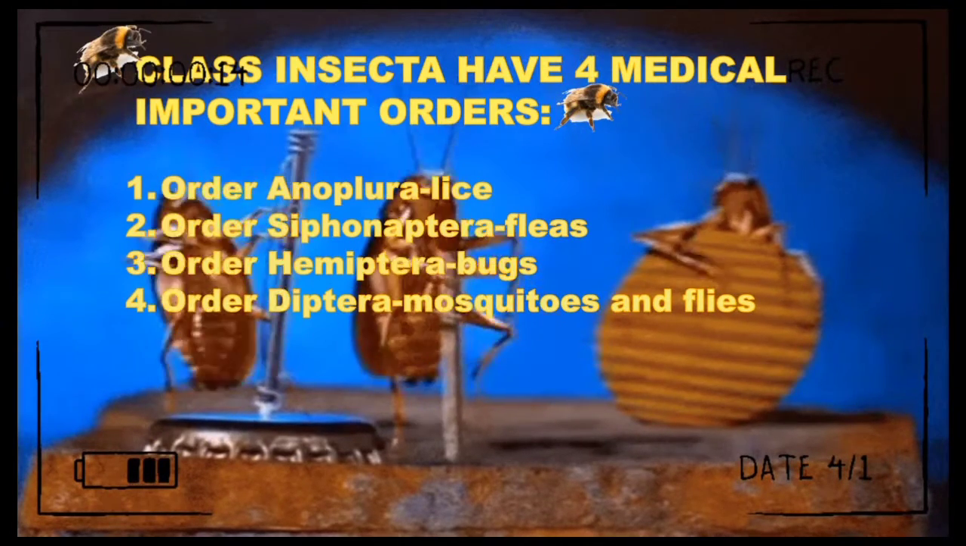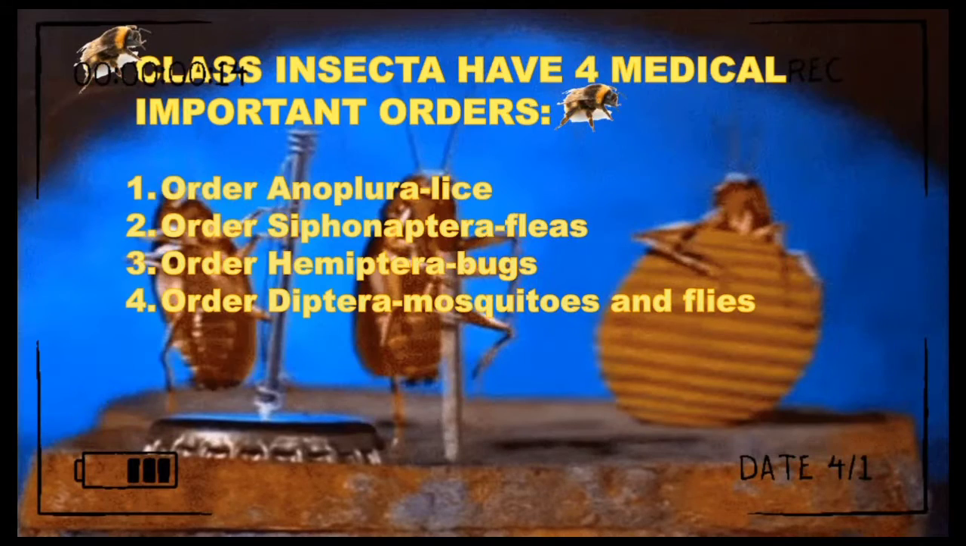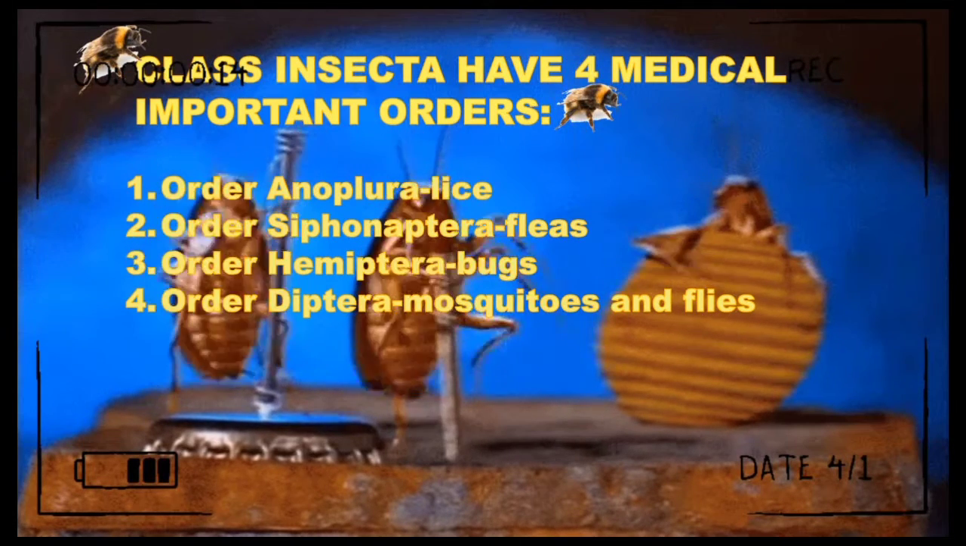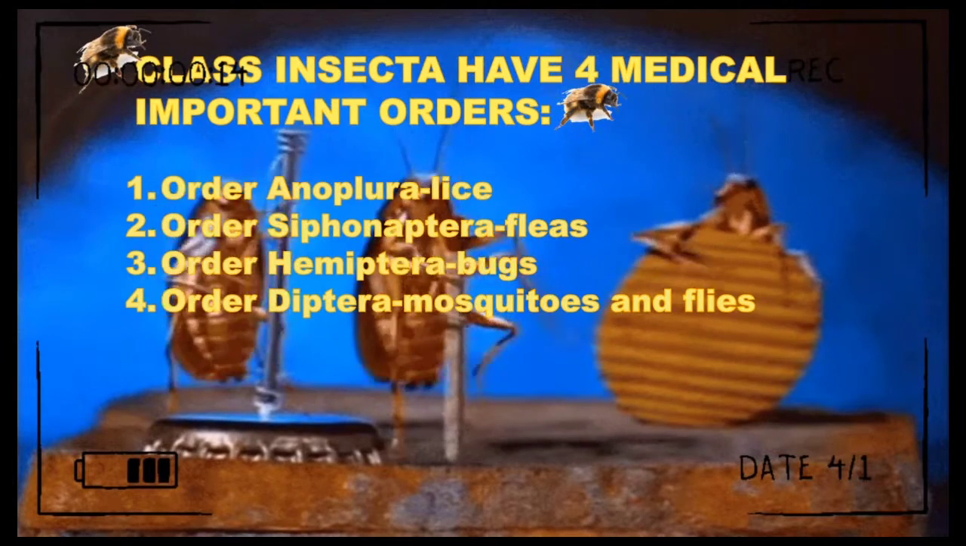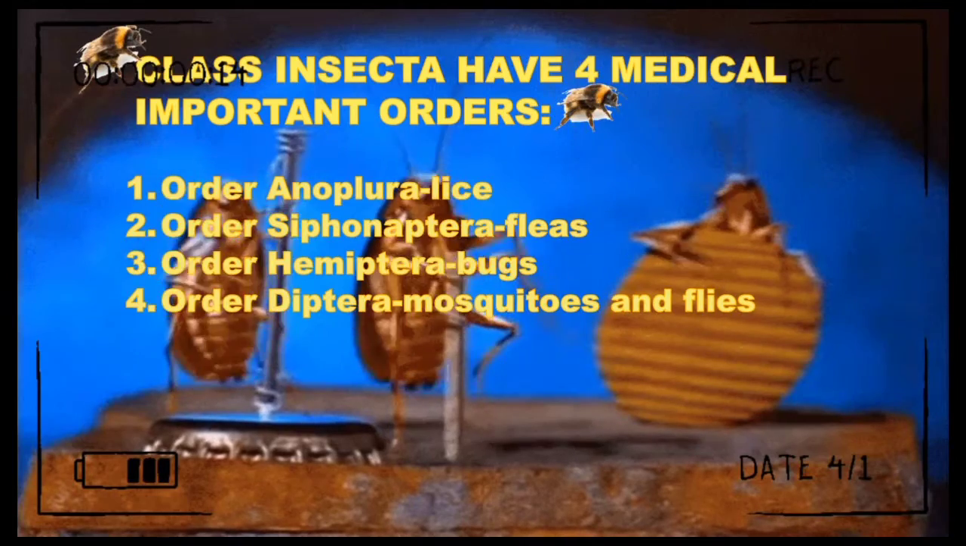Class Insecta has four medically important orders. Number 1, Order Anoplura or lice. Number 2, Order Siphonaptera or fleas. Number 3, Order Hemiptera or bugs. Number 4, Order Diptera or mosquitoes and flies.